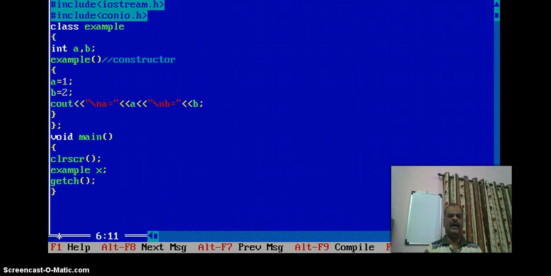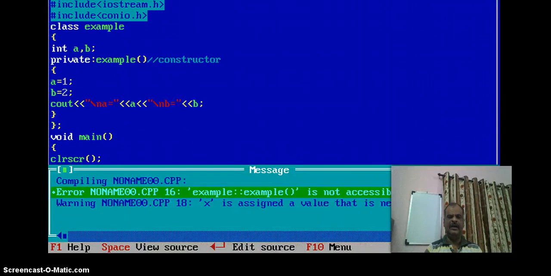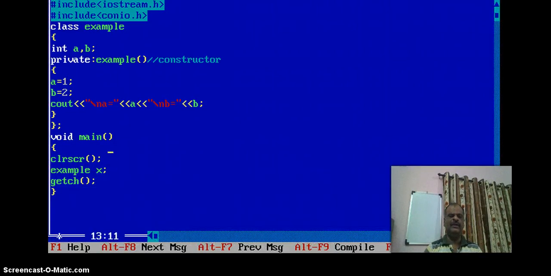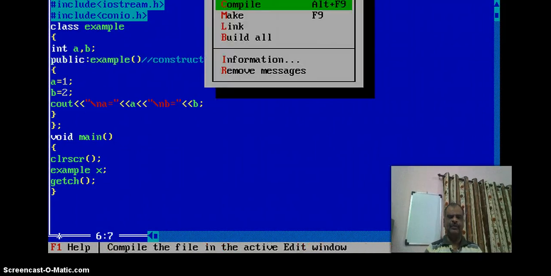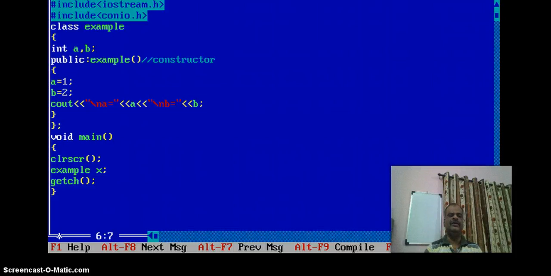Whenever I give the access specifier as private, again it gives an error message like this, the constructor is not accessible. That means a constructor is only in the public section. Whenever I mention public, only then is the constructor executed. This is the first rule. Then the name of the constructor and the name of the class are both the same. This is another rule.